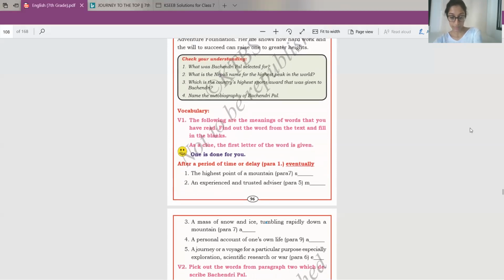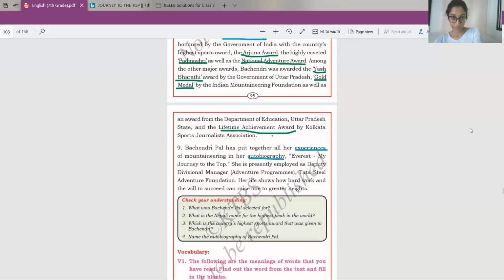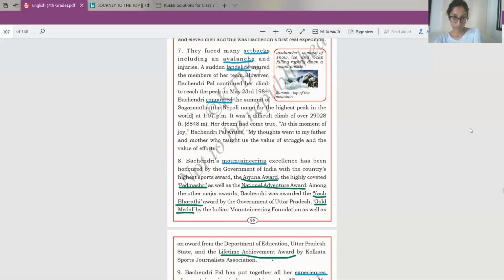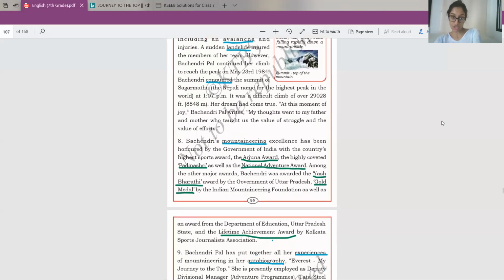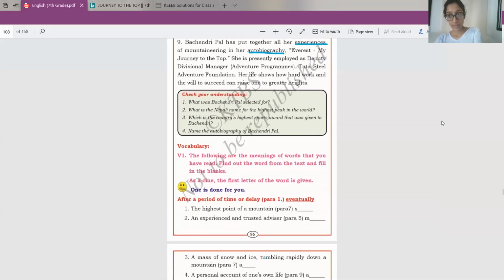A. Okay. They faced many setbacks, including an avalanche. So a mass of snow, ice, and rocks falling rapidly down a mountainside. So you have to fill that blank with avalanche. Avalanche. So fill that in the blank.